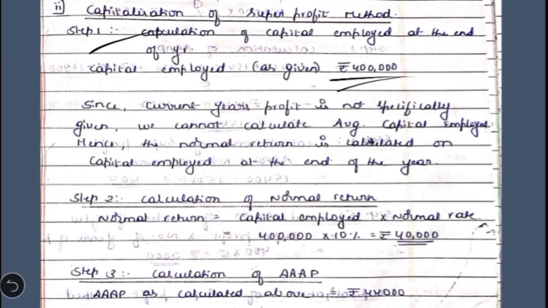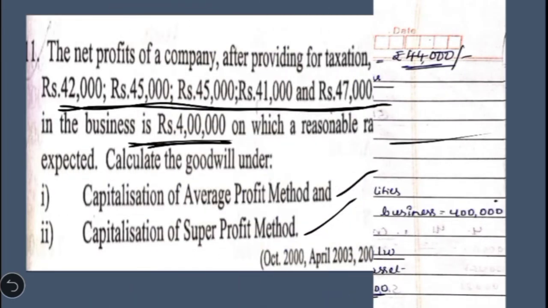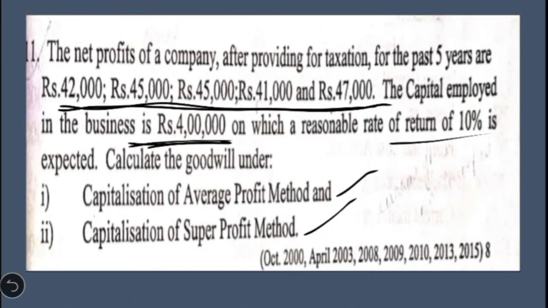But in this question they have not given which is the current year, and they have also not mentioned which years these profits belong to. They have just mentioned the past 5 years. It can be in ascending order or descending order. 42,000 might be the current year's profit or 47,000 might be, so we never know. So let us just skip the second step, that is the calculation of average capital employed.